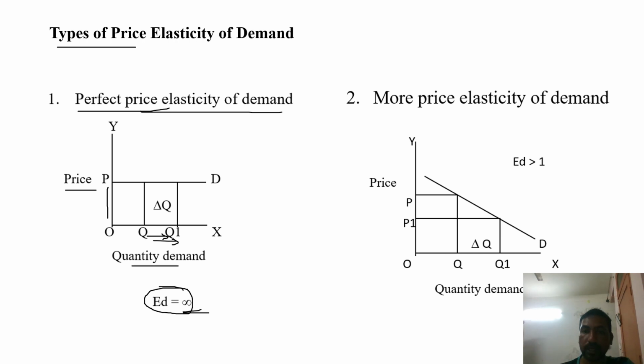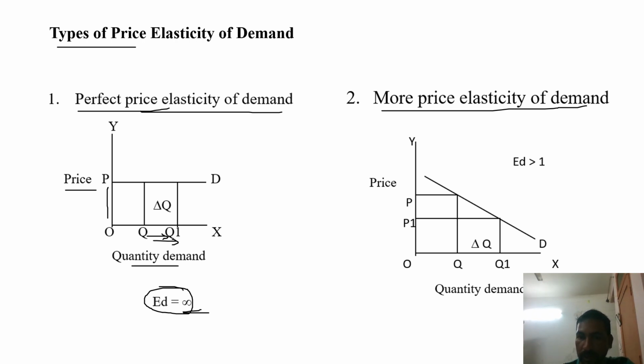The second one is more price elasticity of demand. In this diagram, the initial price level is OP and quantity demanded is OQ. If the price decreases from OP to OP1, the quantity of demand changes from OQ to OQ1. When price decreases, demand increases.